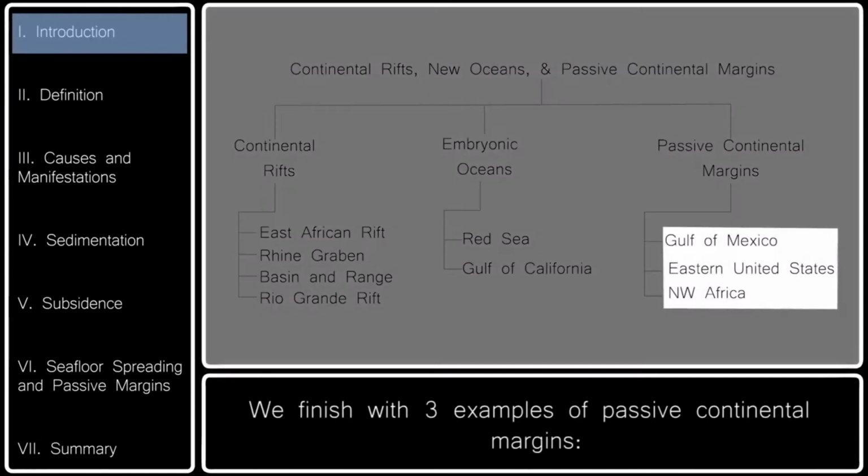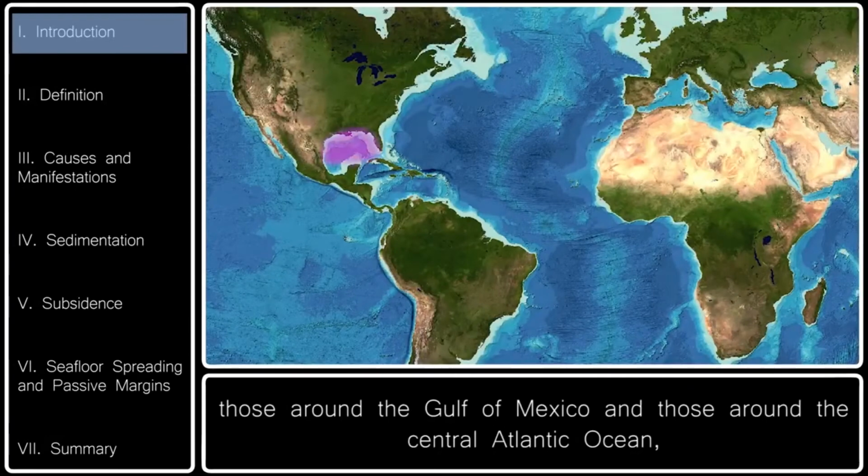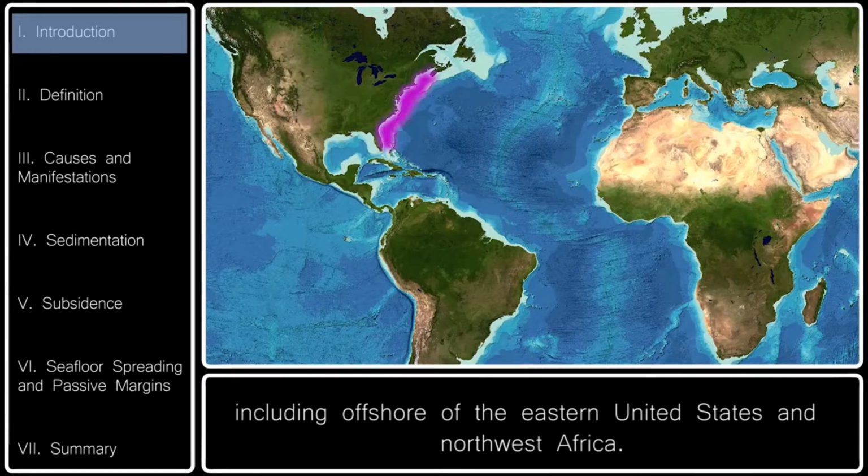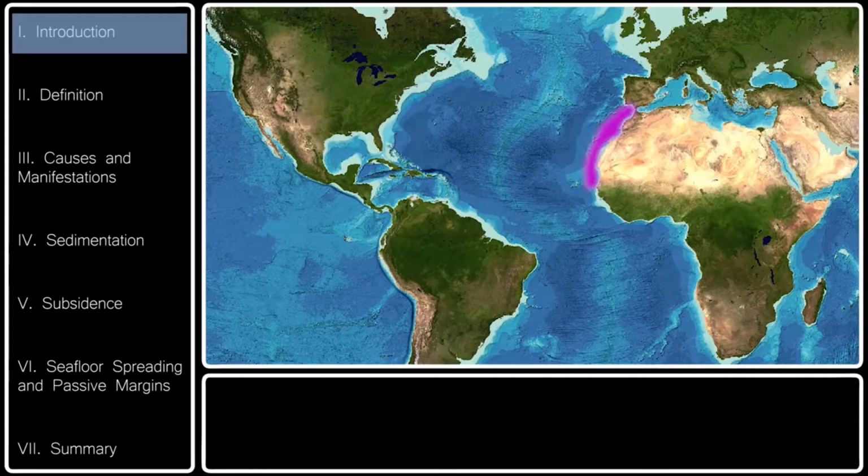We finish with 3 examples of passive continental margins, those around the Gulf of Mexico and those around the Central Atlantic Ocean, including offshore of the eastern United States and northwest Africa.